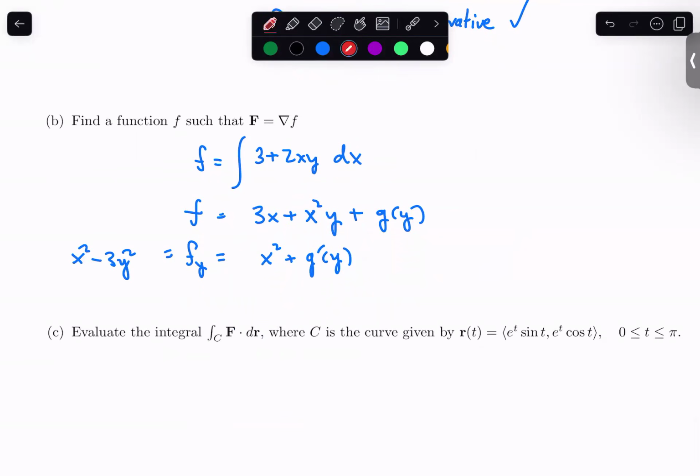Just like before, we see that there's some stuff that's lining up quite nicely. We can cancel that out. The stuff that's remaining should all have y's in it. And so when I integrate this with respect to y, this is going to give me that my function here is going to be negative y cubed, plus a true constant of integration.